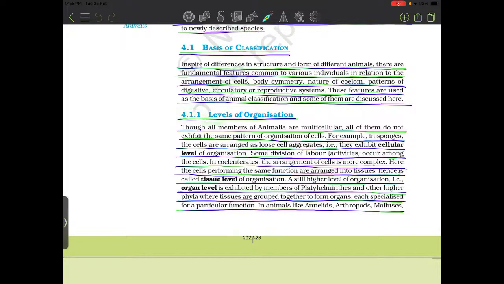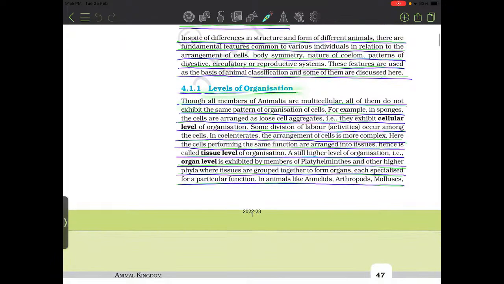4.1.1 Level of organisation. Though all members of Animalia are multicellular, all of them do not exhibit the same pattern of organisation of cells. For example, in sponges, the cells are arranged as loose cell aggregates. They exhibit cellular level of organisation. Some division of labour occurs among the cells. In coelenterates, the arrangement of cells is more complex. Here, the cells performing the same function are arranged into tissues. Hence, it is called tissue level of organisation.